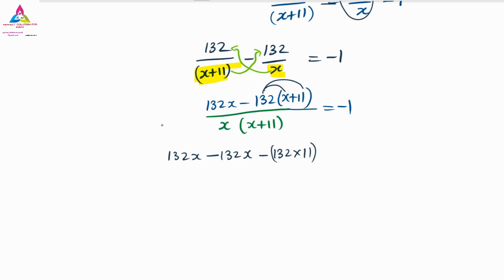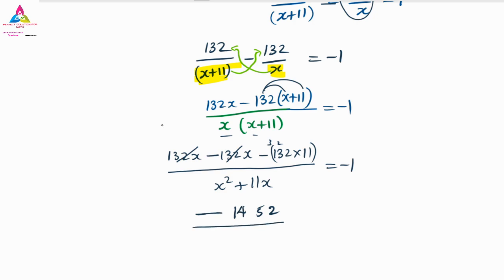That is how to calculate, because we have to find how much 132 into 11 is. Whole divided by x into x is x square, x into 11 is 11x, that is equal to minus 1. So here you can see 132x and 132x get cancelled. Remaining is minus 132 into 11. So 11 twos are 22, 11 threes are 33, 34, 35. 3 will carry, 11 ones are 11, 12, 13, 14. So 1452, that is minus, whole divided by this.